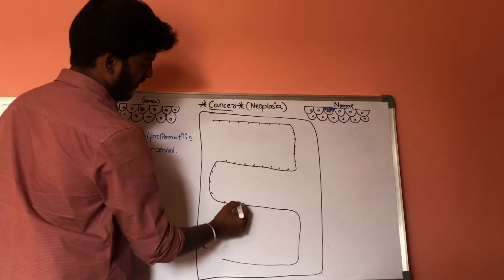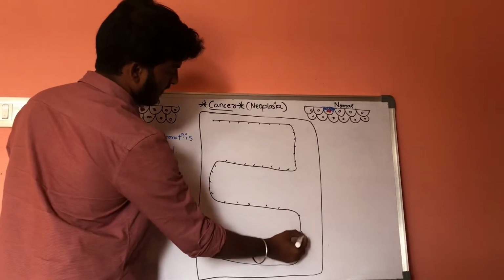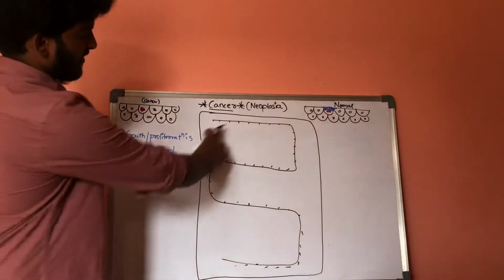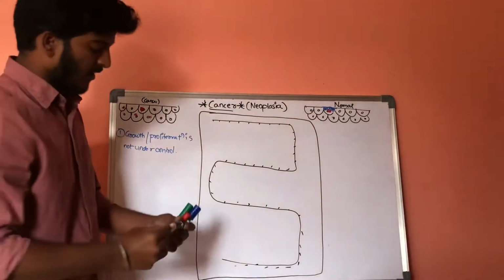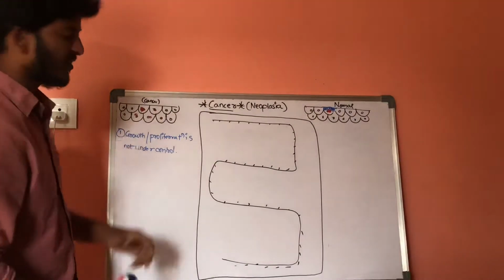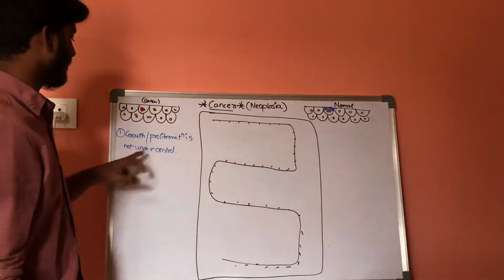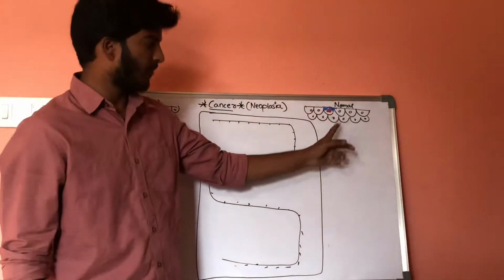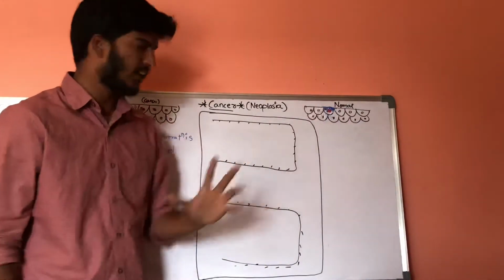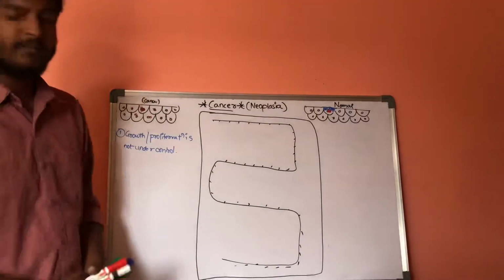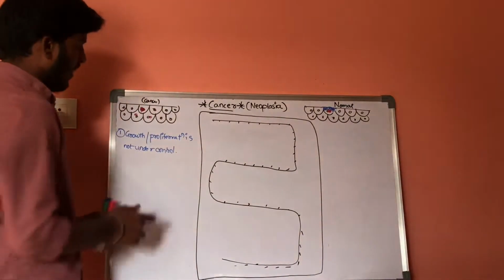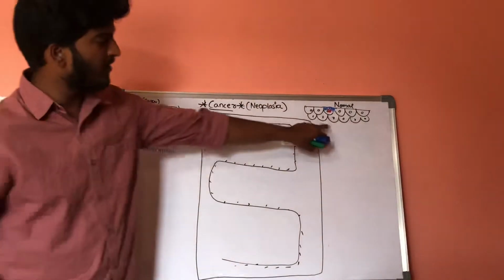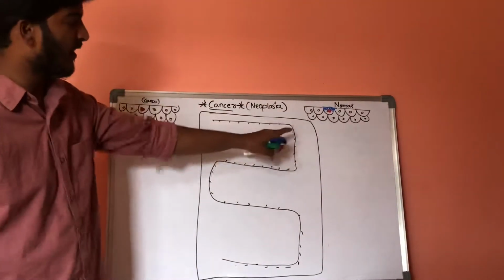This is the normal genetic material of the cell. Now, our first point is that growth and proliferation is not under control in neoplastic cells, whereas the growth and proliferation in normal cells is under control. How can you explain this statement, how growth and proliferation is under control in this state?